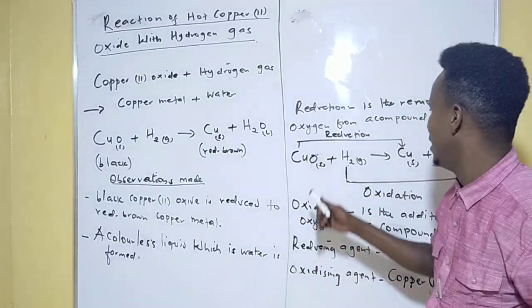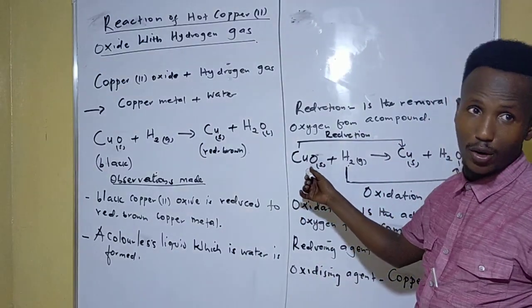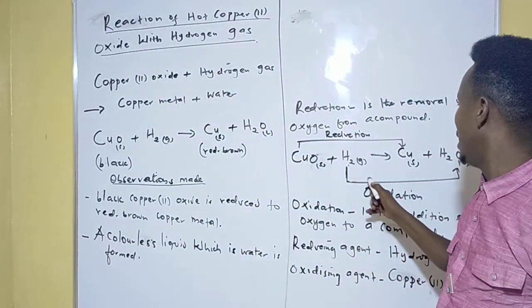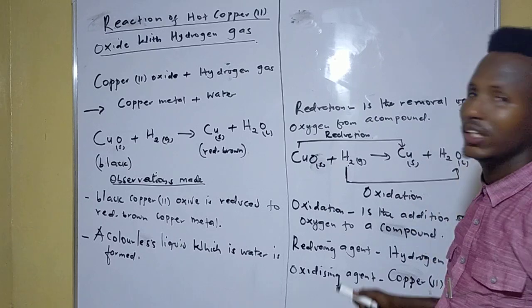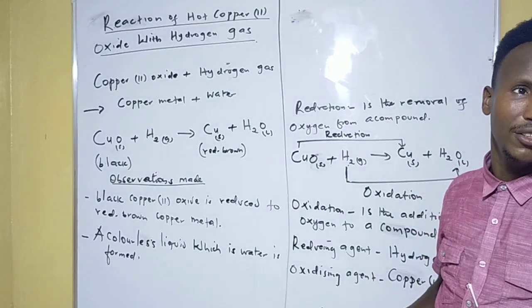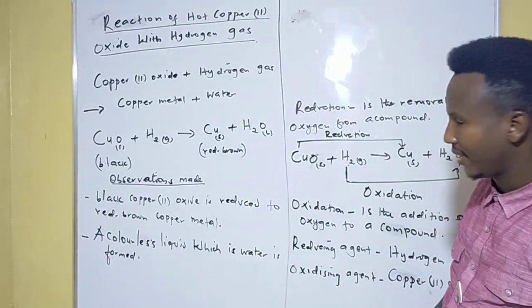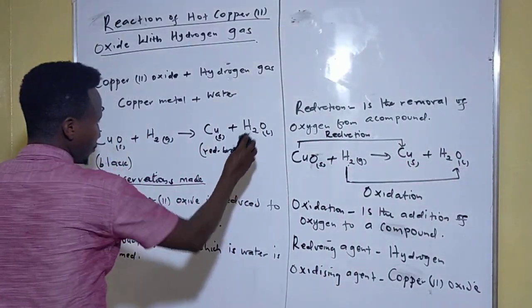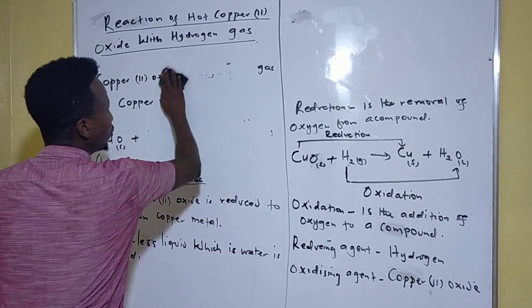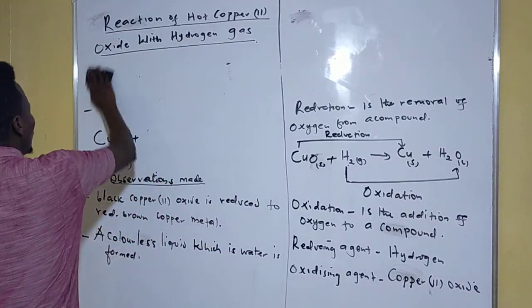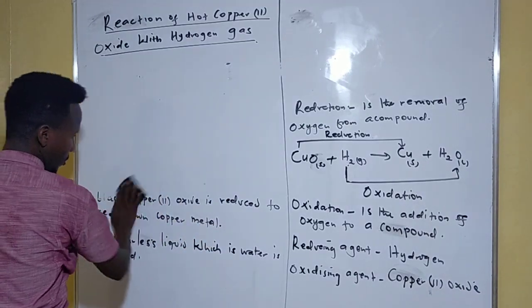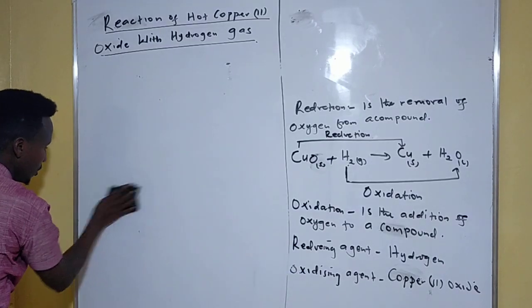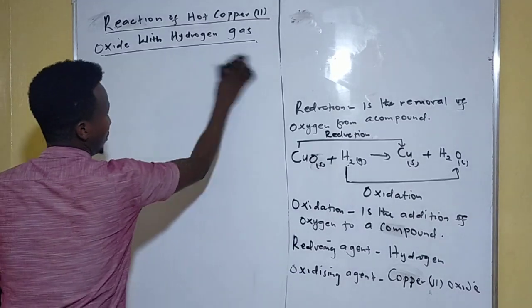So in chemistry, the species that is undergoing reduction is your oxidizing agent, and the one which is undergoing oxidation is your reducing agent, for your information. Get that point clear, please. Then we are going to see the test of this colorless liquid which is formed.